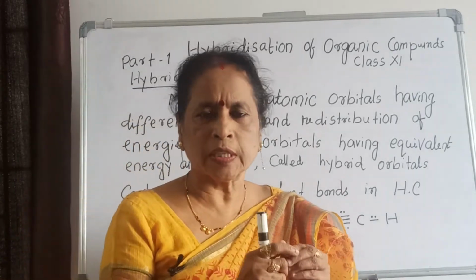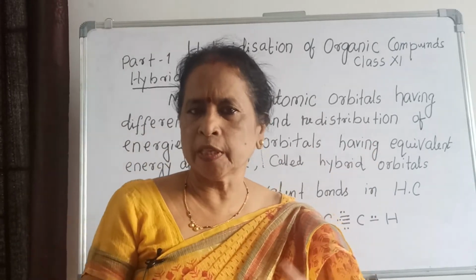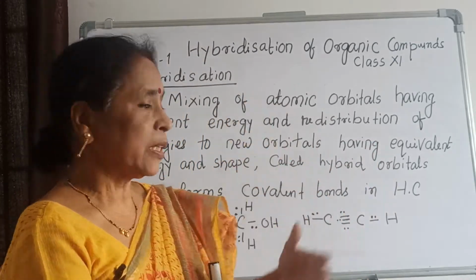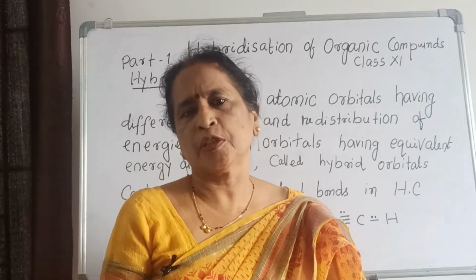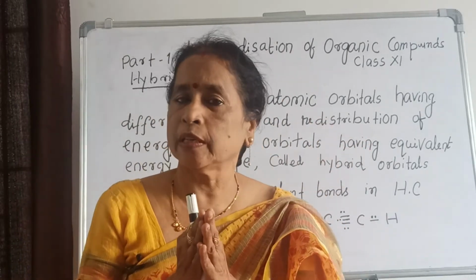Simply, we know what hybridization is in inorganic chemistry. The chapter is chemical bonding. But what do you mean by hybridization? Hybridization means mixing of atomic orbitals.